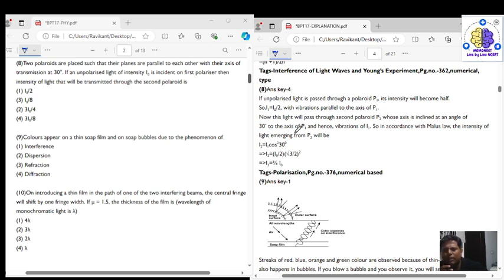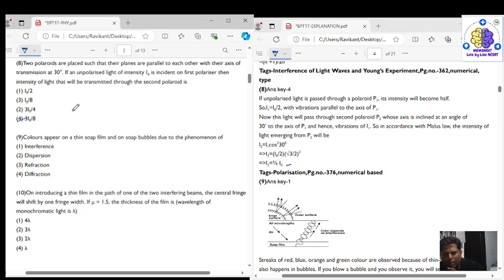Putting the values, I2 is equal to I1, which is I0 by 2, into cos 30 whole square. Cos 30 is root 3 by 2. Its square is 3 by 4, and solving this we get I2 is equal to 3 by 8 I0. So the correct answer for question number 8 is option 4.